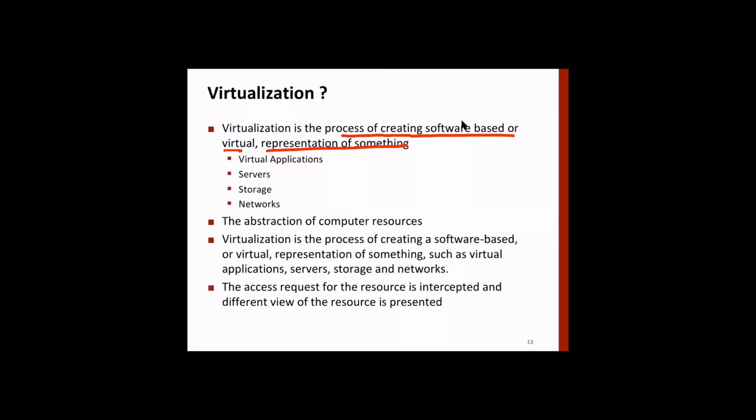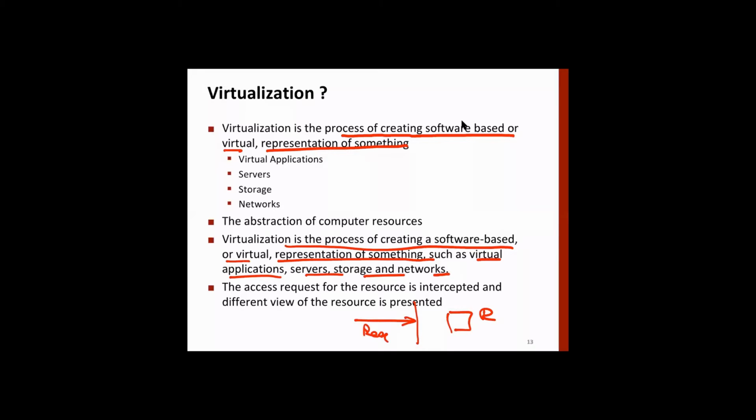So virtualization is a process of creating a software-based or virtual representation of something such as virtual applications, servers, storage, and networks. So basically, when you are making a request for a resource, that request is intercepted and a different view of the resource is presented.